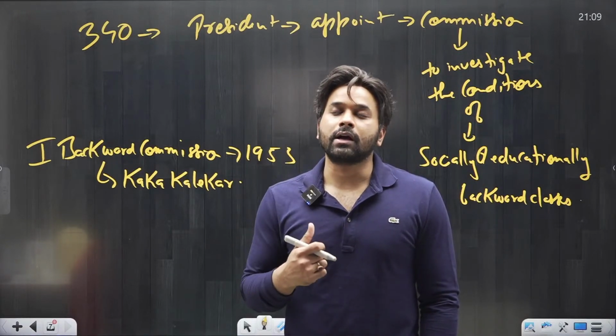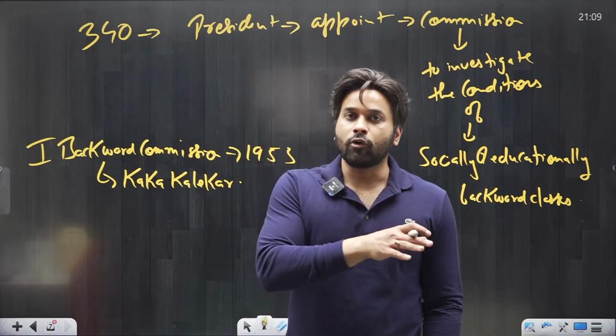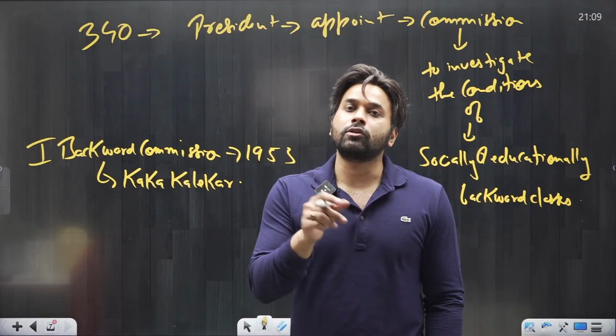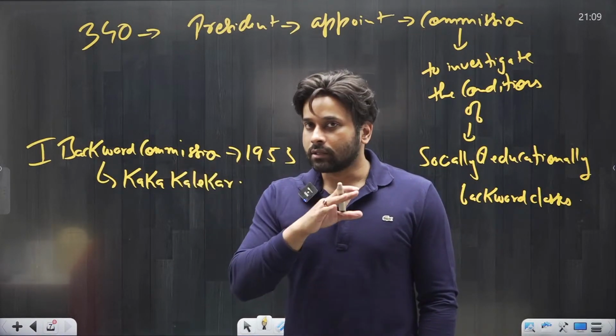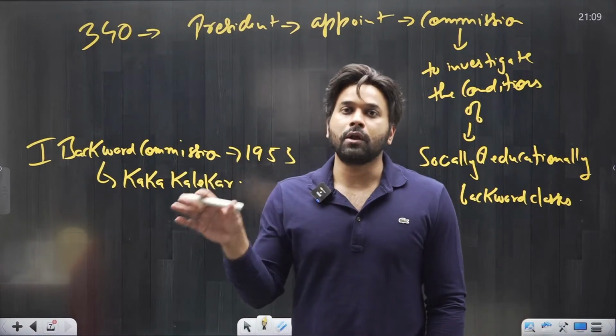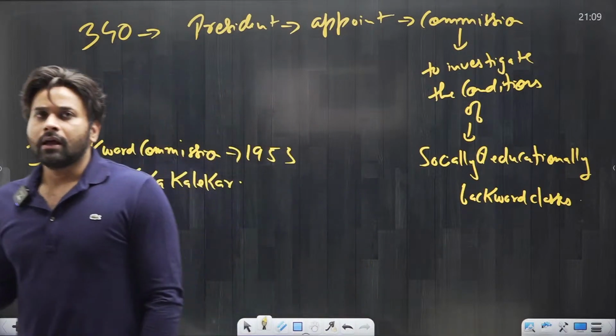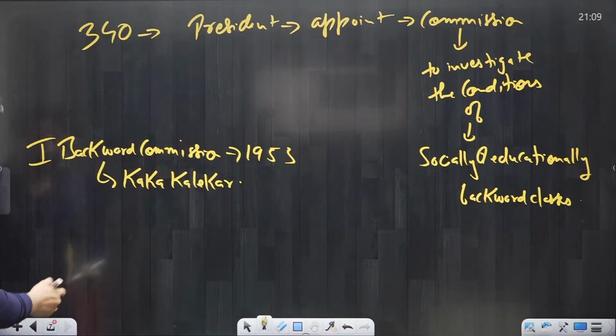We only need to remember that a backward commission is appointed under Article 340, and the chairman of the First Backward Commission was Kaka Kalelkar. Because the report was not implemented, let us ignore this and move on to the second backward commission.